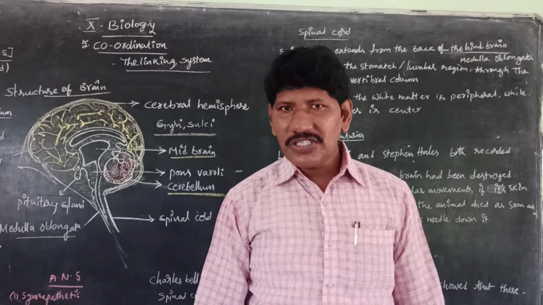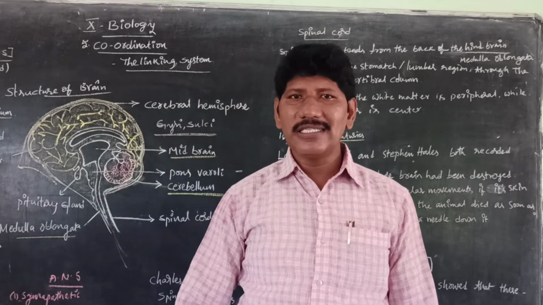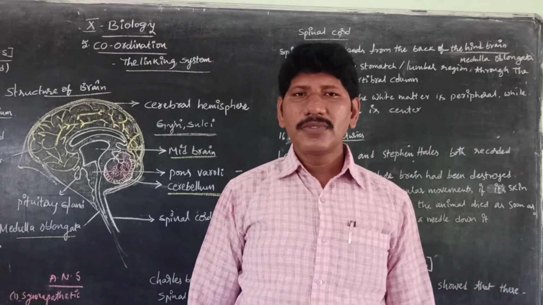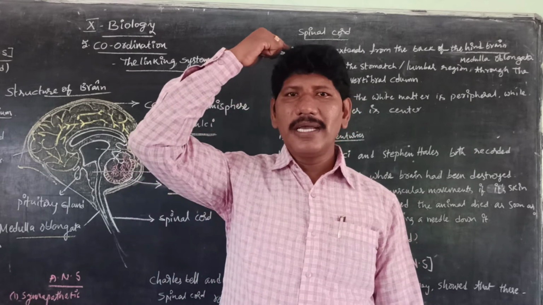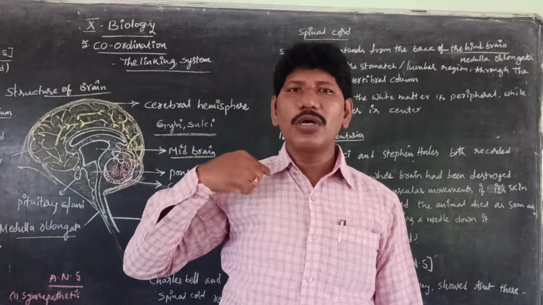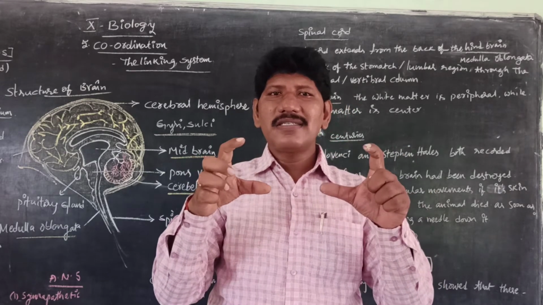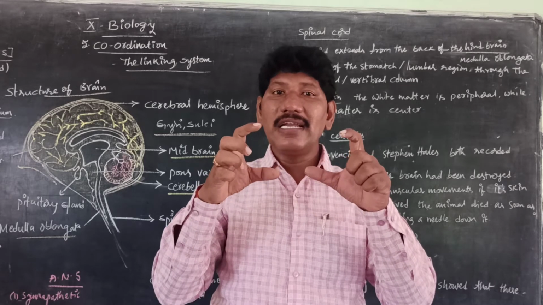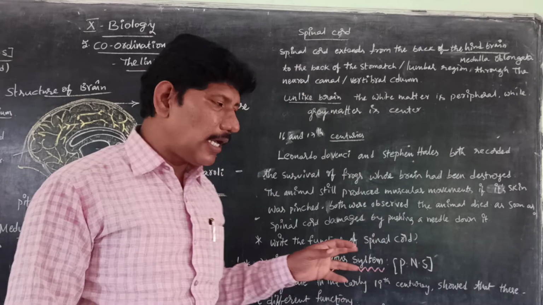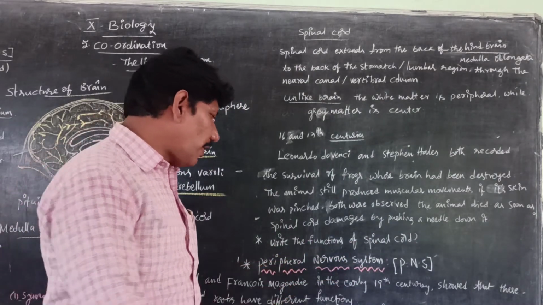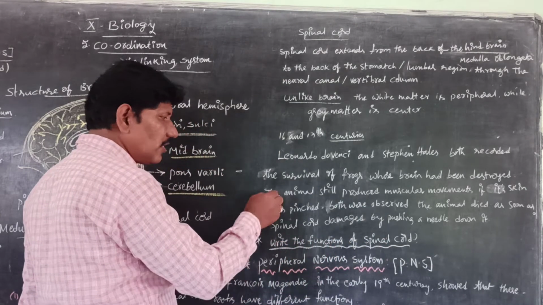This information is carried towards the central nervous system through the receptor cells in the leg muscles. The receptor detects this stimulus and the brain sends commands to the motor nerve cells of the leg muscles. So between these, what happens? The reflex arc is a kind of pathway involved here. So I would like to explain the importance of the spinal cord. Write the functions of the spinal cord. They ask questions based on this information.